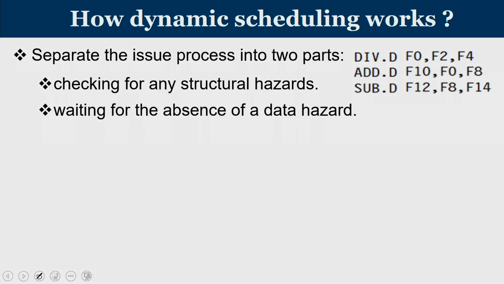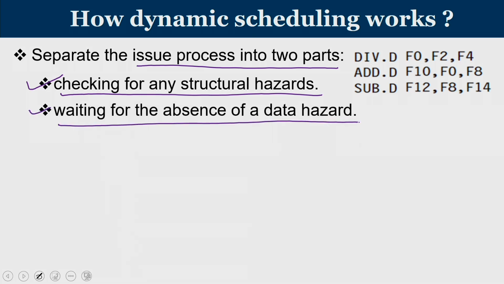So, what we do in dynamic scheduling is separate the issue process into two portions. Step number 1 is checking for any structural hazards. Second one is waiting for the absence of a data hazard. So, what is the structural hazard as far as this instruction is concerned? If the division unit is not available, if it is not free, that is called a structural hazard. If the division unit is available, but the values F2 and F4 are not ready, that is called a data